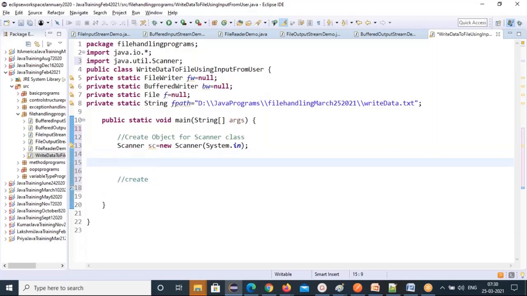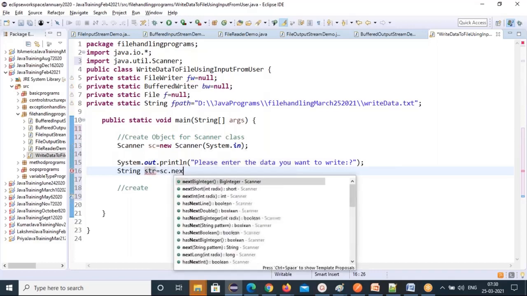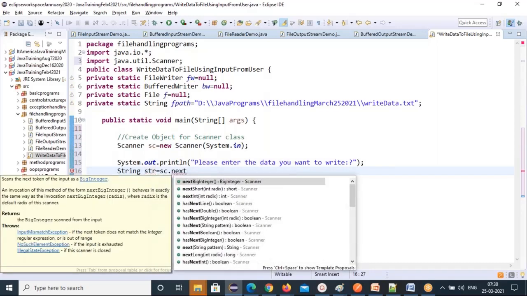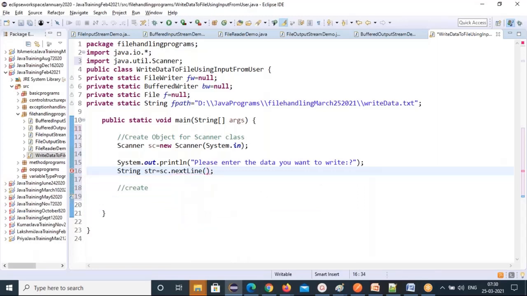After that, you do all the file object creation and then create the file. First, you can ask the user and store the data: please enter the data you want to write. Then you can store it in a String str equal to sc.nextLine. There is a nextLine method, so you can use this method. It reads the string data and stores it here. Now you have the data ready.